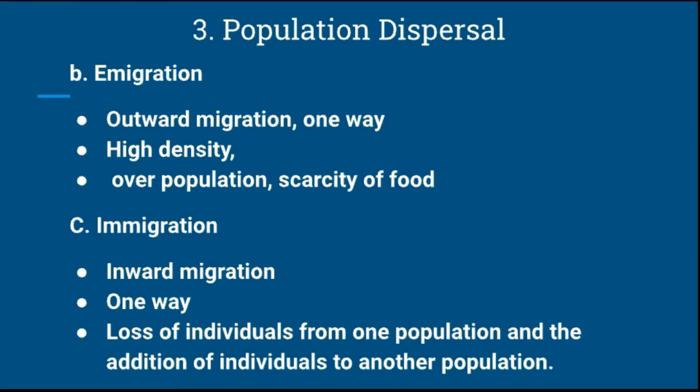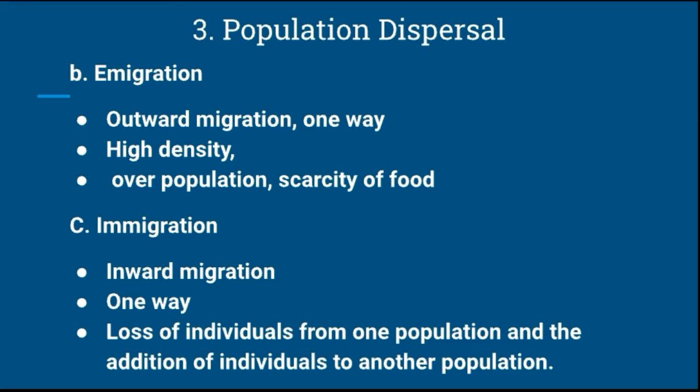That's why animals migrate to other parts. That is called emigration: a one-way migration in which the migrants never return to the starting place.